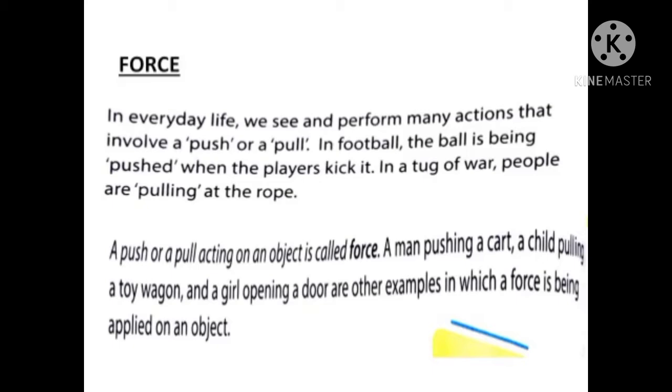But what is the object here? The object is your book. So what is a force? That is your action towards the book. Your action towards the book is called force, and the object on which the force is applied is the book. I hope you would have understood what is now force and the force acting on an object. Is it clear, children?